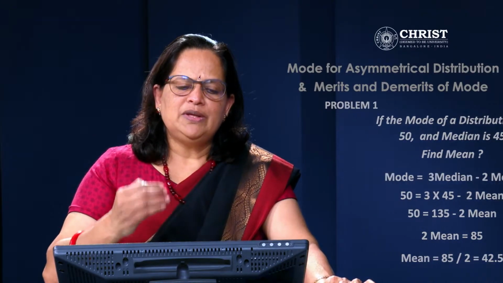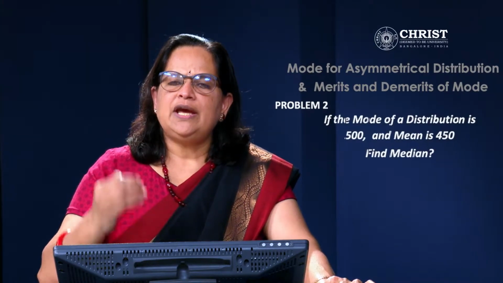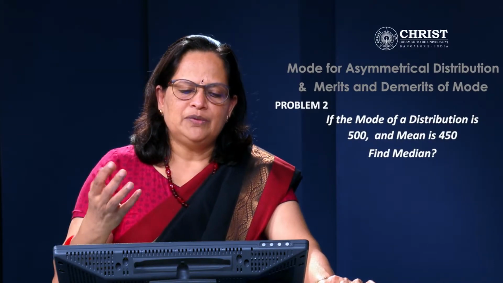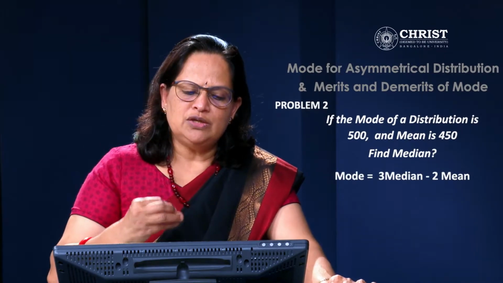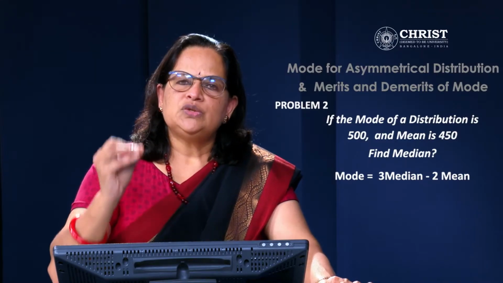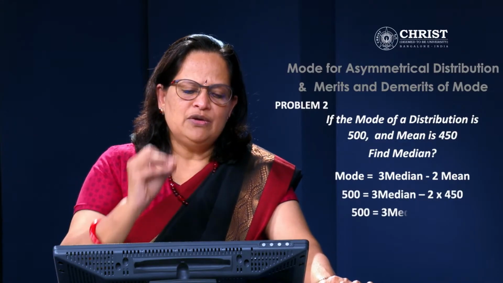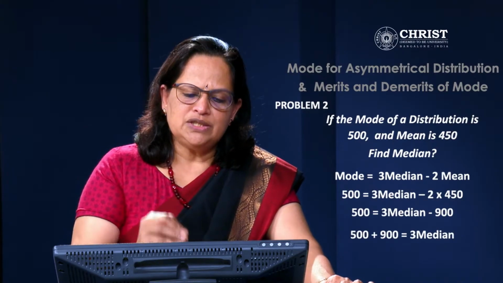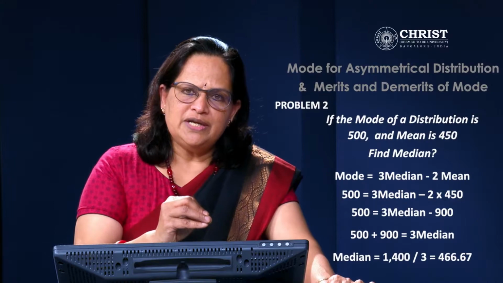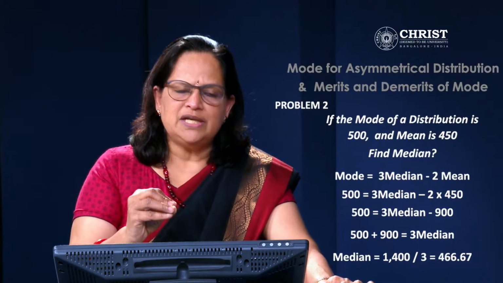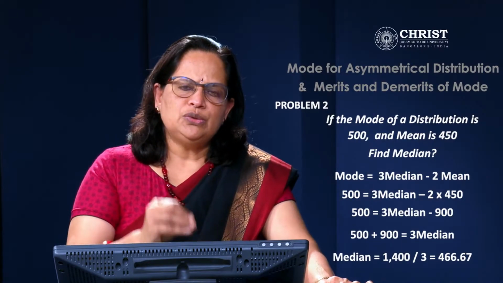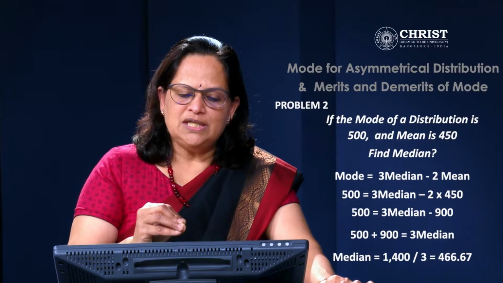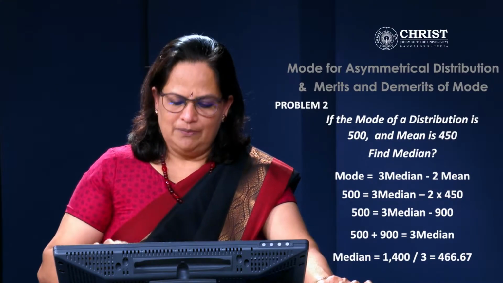Now the second problem: if the mode of a distribution is 500 and mean is 450, find the median. The mode for asymmetrical distribution is calculated using the equation mode is equal to 3 median minus 2 mean. So we substitute the values in the equation. We will get 500 is equal to 3 median minus 2 into 450. So 500 is equal to 3 median minus 900, that is 500 plus 900 is equal to 3 median. So median is equal to 1400 divided by 3, that is equal to 466.67.